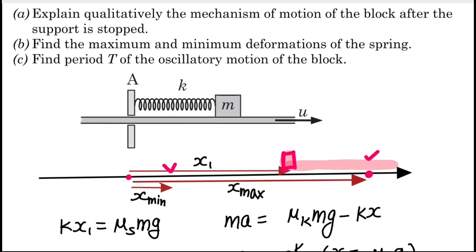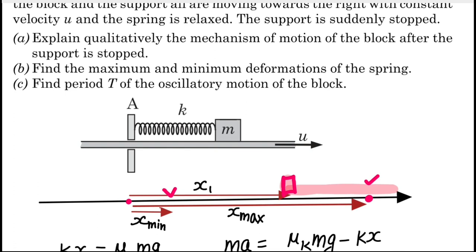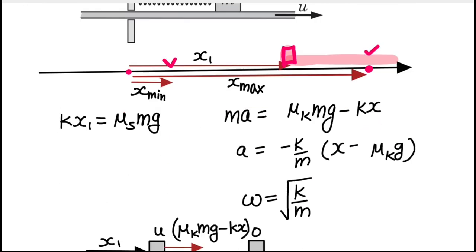So what is left here? What is left is the determination of the time period of the oscillation of the motion, right? During this part we will also discuss the quantitative nature, or mechanism, of the motion of this block after the support is stopped, right?